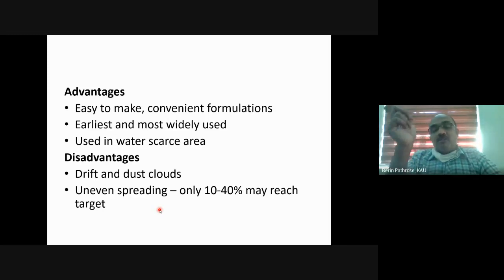So finding 200 liters of water will be difficult in certain water scarce areas such as Rajasthan. In those areas, these dust formulations are the most suited, because water is not available. It is not at all meant for mixing with water, it is simply dusted onto the crop. നമ്മൾ ഉറുമ്പ് പൊടി ഒന്നും വെള്ളത്തിൽ കലക്കി സ്പ്രേ ചെയ്യില്ല. It is simply dusted onto the areas where we notice ants.